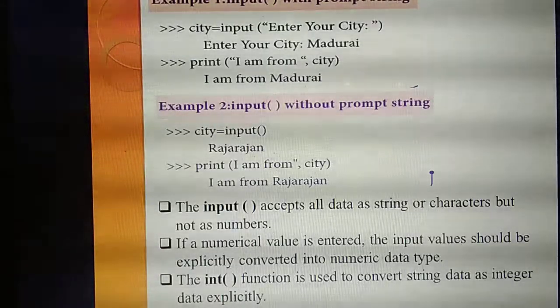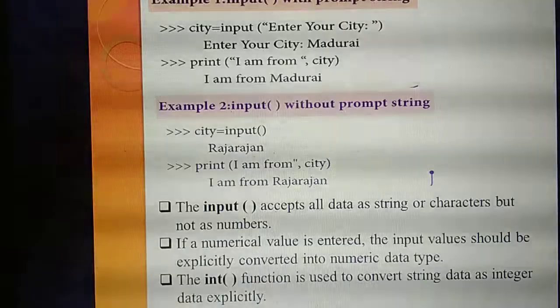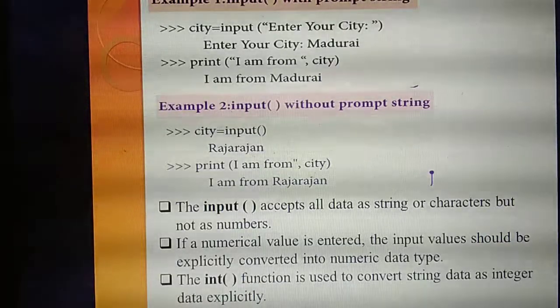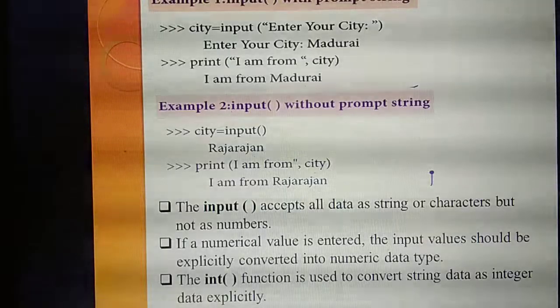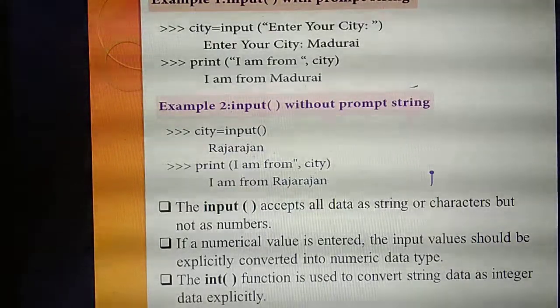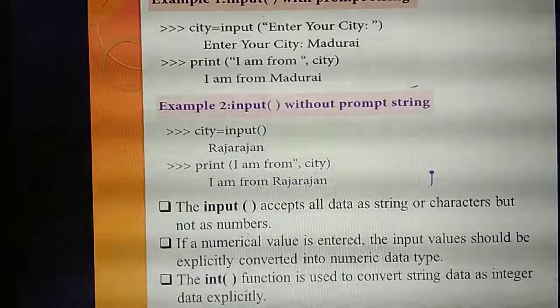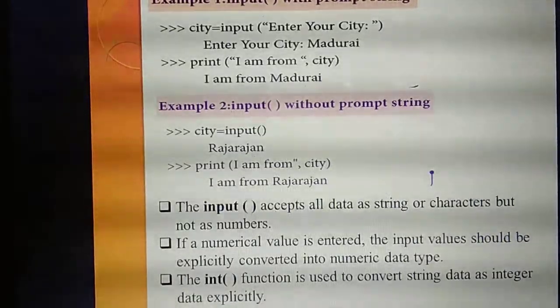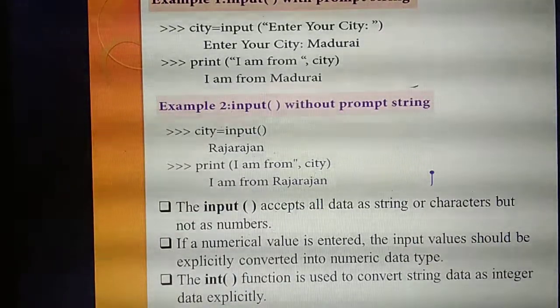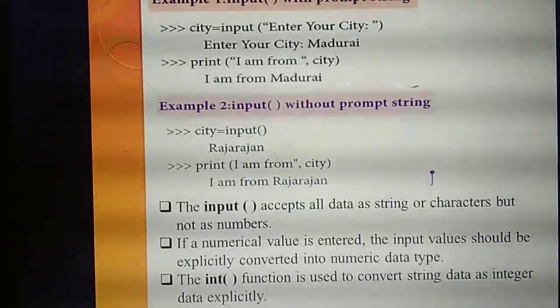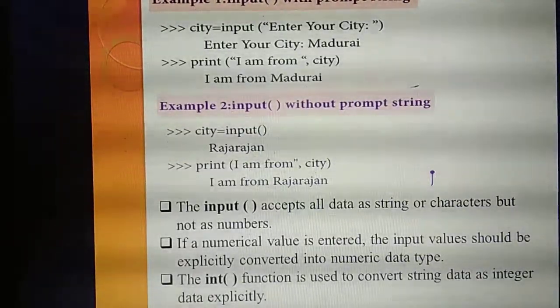But it will not accept numbers. You need to give input in the form of a string, word, sentence, or symbol characters like A or B, not as numbers. If you are entering numerical values, you should convert that number into a numeric data type. What's the numeric data type? Already you have studied.